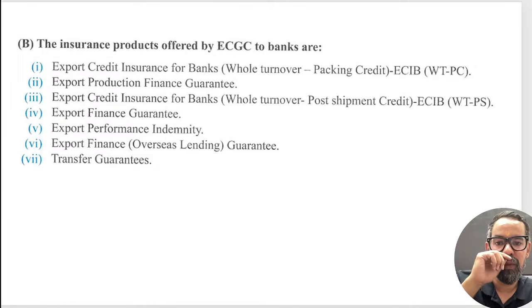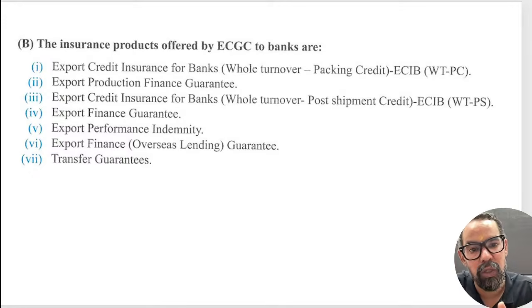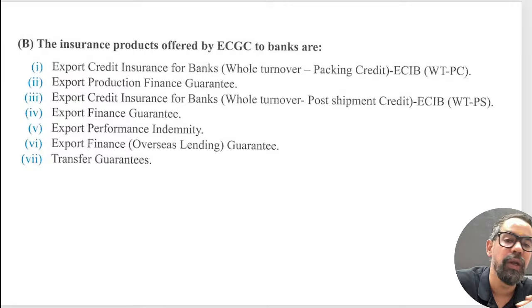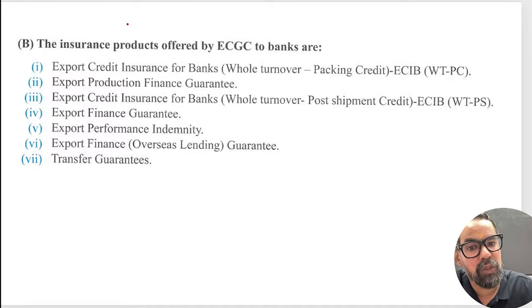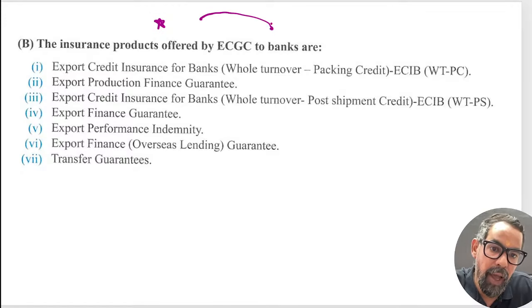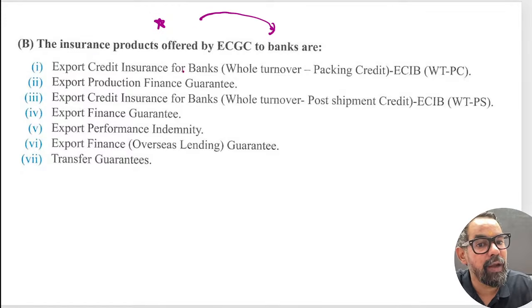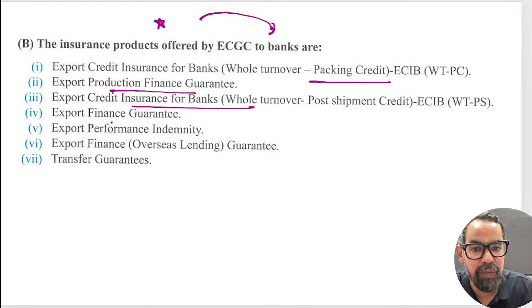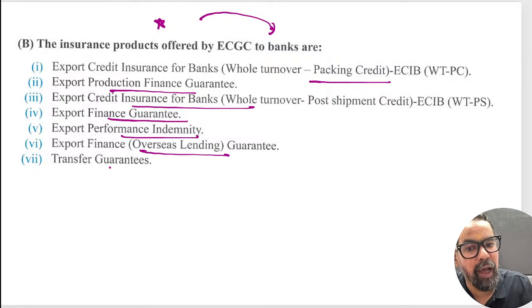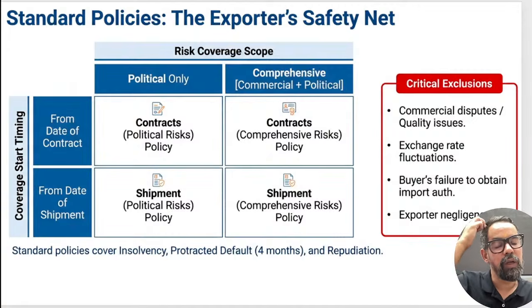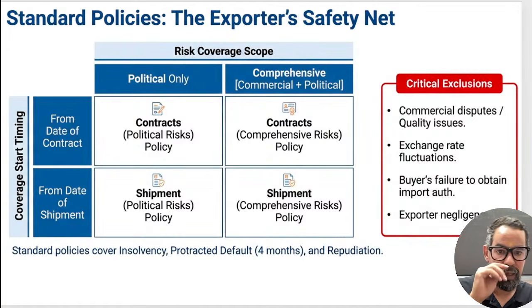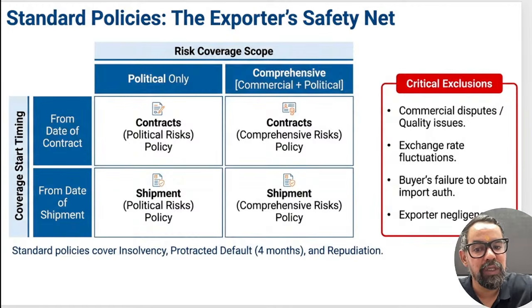Now the other case is where ECGC also provides some sort of protection to the bank, so that they can provide timely and adequate credit to these particular exporters. So here, when it comes to ECGC insurance products for banks, this is again very, very important. The export credit insurance whole turnover for packing credit, pre-shipment. Then we have production finance and post-shipment. We have finance guarantee, performance indemnity, export finance and transfer guarantee. So these are the policies. I highly recommend that you please go through this particular one once or twice, so that will help you.